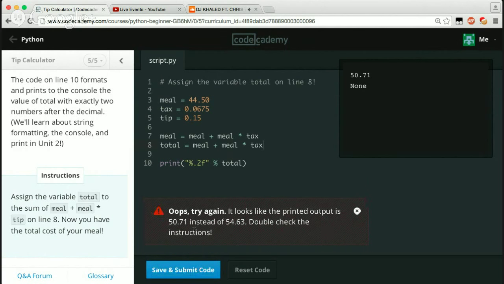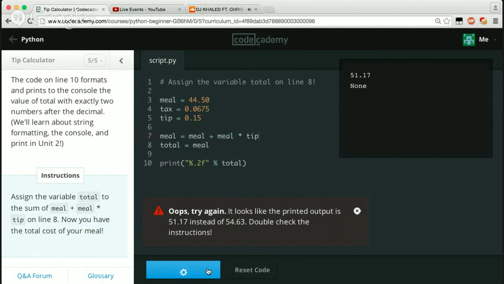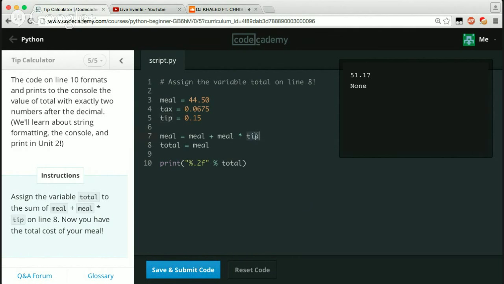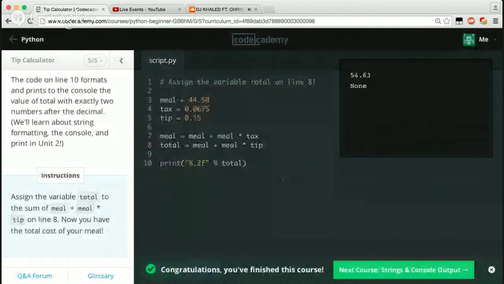Looks like it printed out as 50.71. Oh, it's tip. Okay, you know what I can do. Total equals meal, and just change this from tax to tip. All right, you know what? Okay, I'm just going to say total equals meal plus meal times tip. Okay, cool. There we go. Awesome. So I guess that's all you had to do. I don't know why I made that so complex. I guess I just overlooked tax and tip in the beginning.